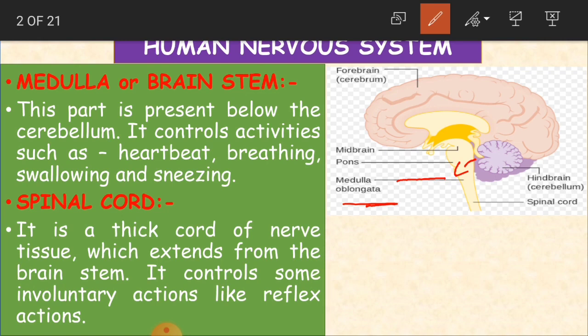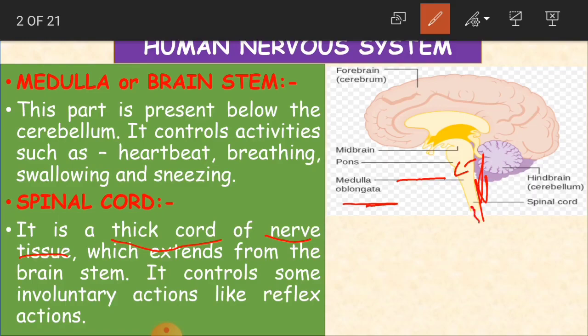And what about the spinal cord? It is a thick cord of nerve tissue which extends from the brain stem. Already we learned that the vertebral column is on our back. It is a thick cord of nerve tissue, and it extends from the brain stem. This part is the brain stem, and the spinal cord extends from it.